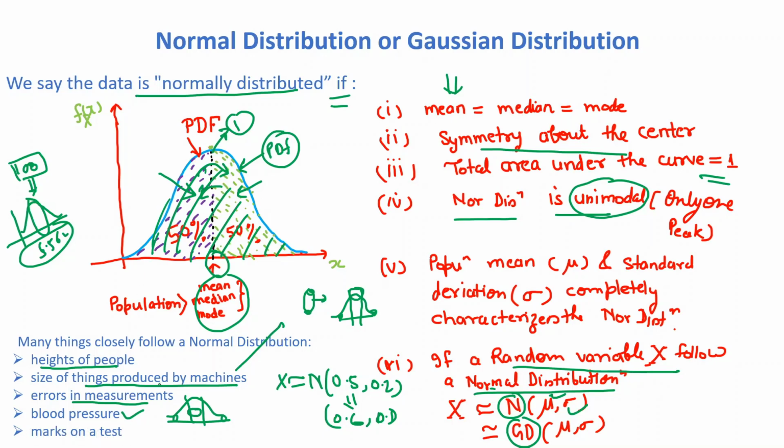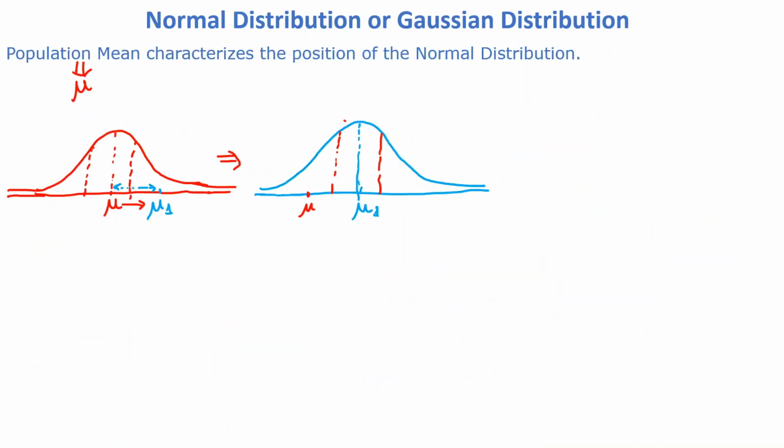There are many more examples you can find on Google if you want to try those things. So in the real world, most data sets fall under the normal distribution. And there is one more property called the population mean. The population mean and standard deviation completely characterize the normal distribution. So now understand how the mean and standard deviation can characterize the normal distribution. Let's understand this point in more detail.